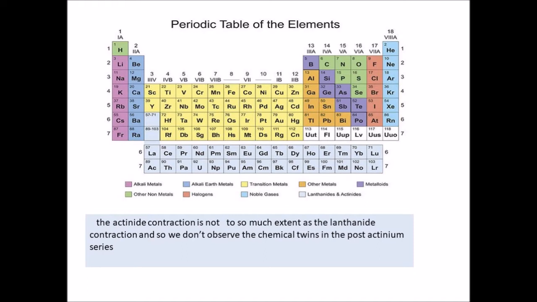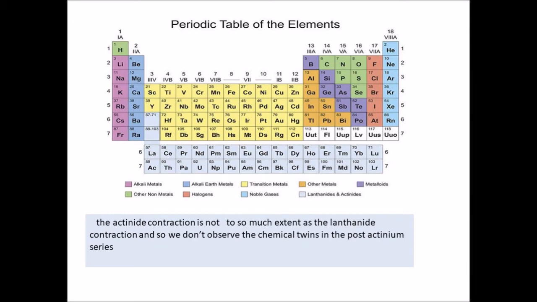Now what we can see is that in case of lanthanides, the post lanthanide elements hafnium, tantalum, tungsten, rhenium have similar size to that of the fifth period elements zirconium, niobium, molybdenum, technetium. You can see in the fifth period and the sixth period their sizes are the same. But this is not so for the actinide contraction. The actinide contraction is there, but not so much as the lanthanide contraction, because of which you won't find any chemical twins in the 6th and the 7th series. That is, hafnium and rutherfordium will not show similar atomic size.